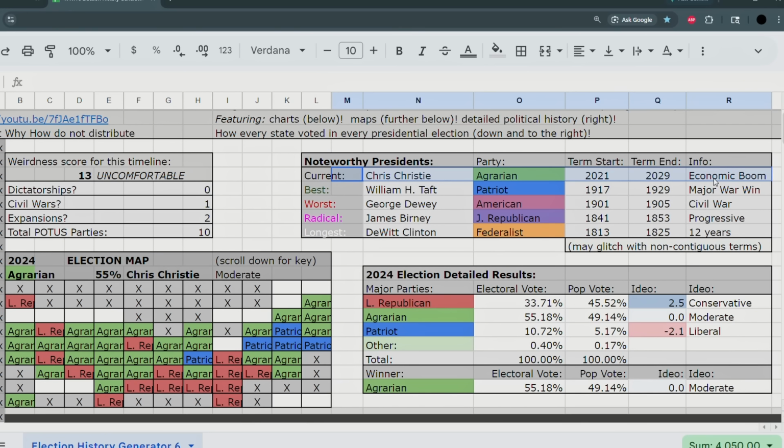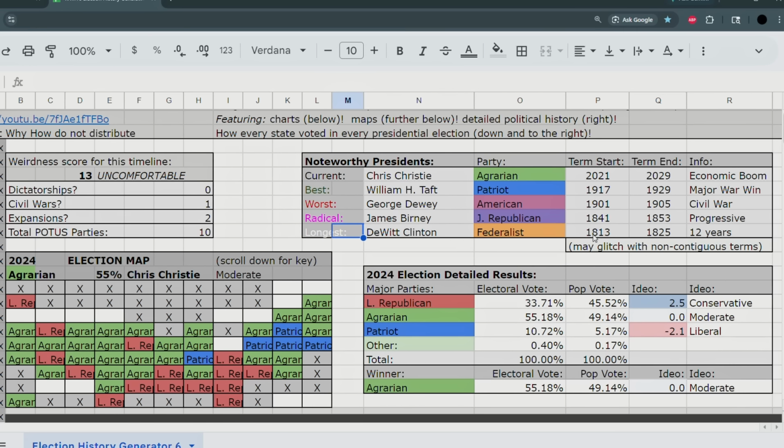We can see the most current president for our timeline right now in 2026 is Chris Christie. The best one was William Taft, who won a major war back in the 1910s or maybe 1920s. The worst one was George Dewey, who suffered a civil war. The most radical president was James Birney, who was a progressive in this time period, so perhaps a radical abolitionist, and the longest-serving president was DeWitt Clinton, who served for 12 years in the early 1800s.